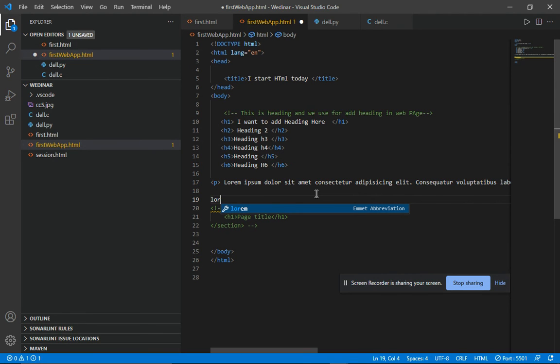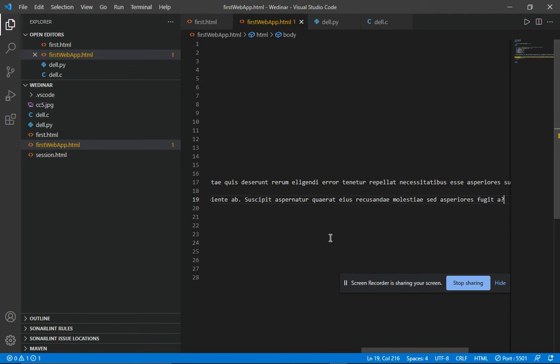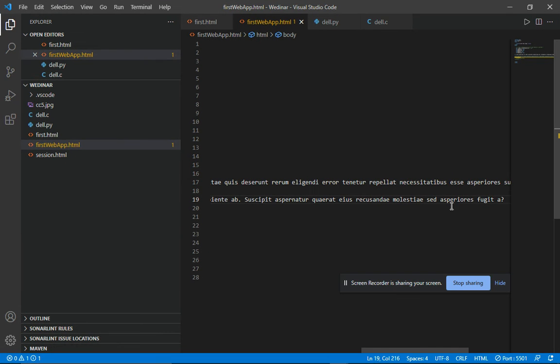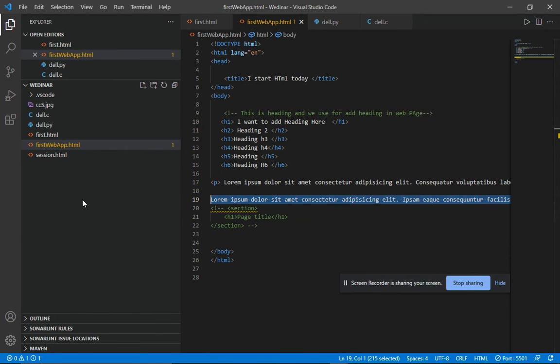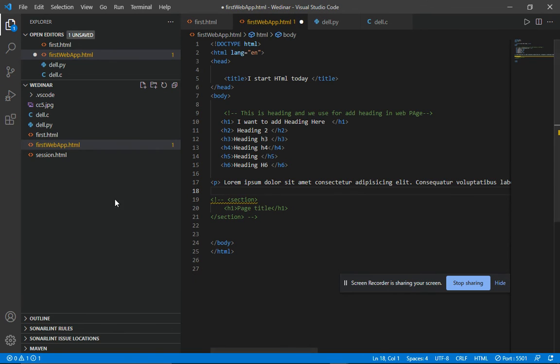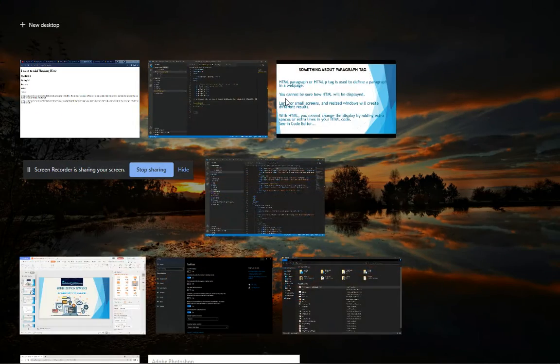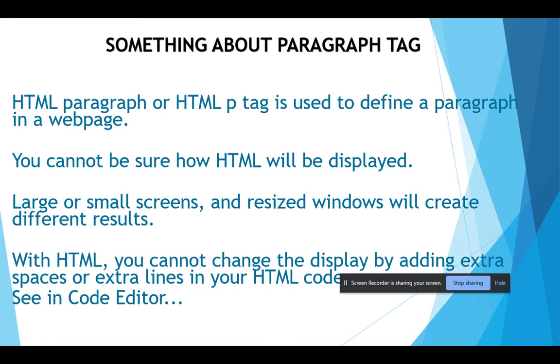Here, in a small website, this thing will be placed after this thing. But in a large website, you do not know how it will work in your browser. So exactly, you need all these things in a particular manner.